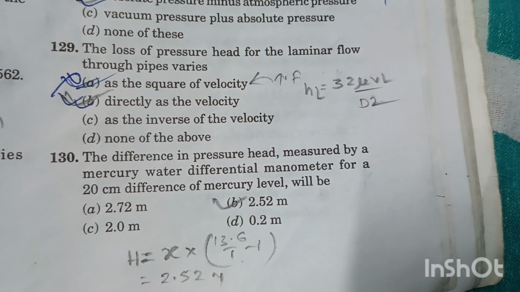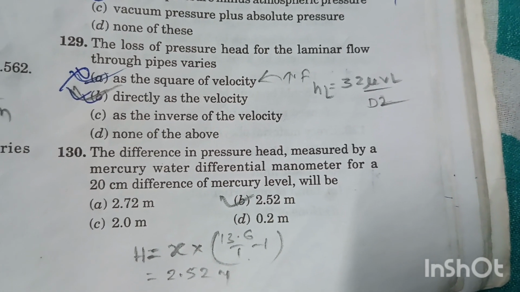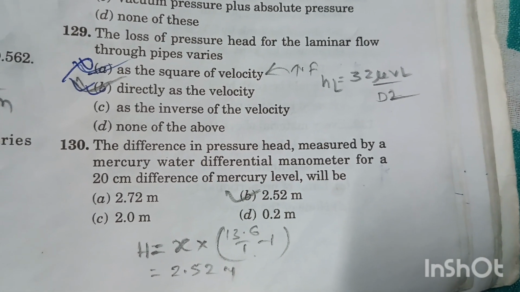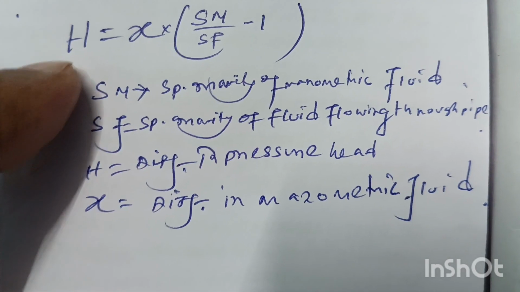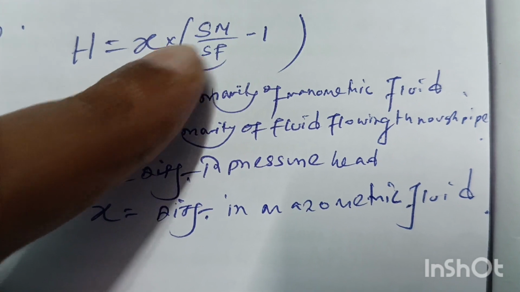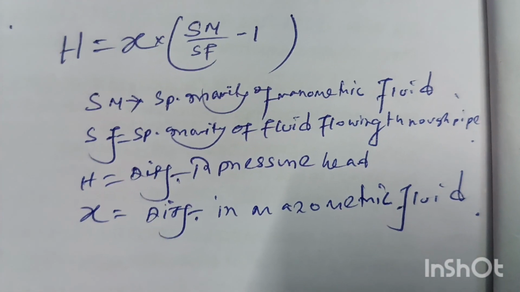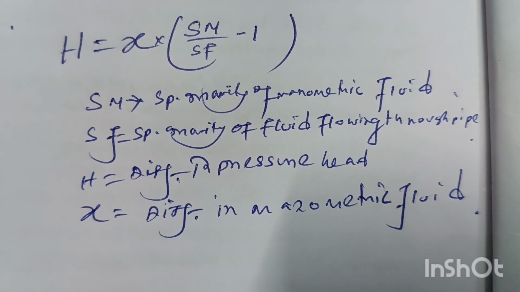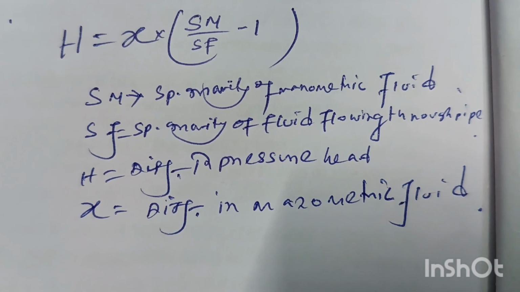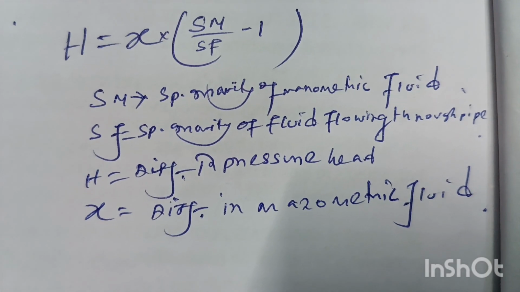The difference in pressure head measured by a mercury water differential manometer for 20 cm difference of mercury level will be. The difference in pressure head H will be equal to x into within bracket Sm by Sf minus 1. Sm is the specific gravity of manometric fluid, Sf is the specific gravity of fluid flowing through the pipe, and x is the difference in manometric fluid.